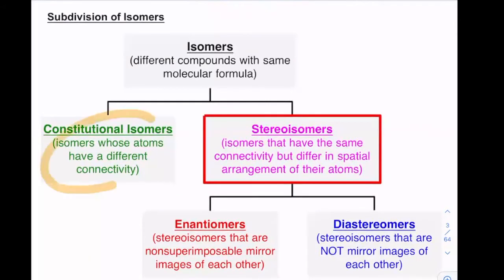So if we get a little deeper into the specifics, here we have our constitutional isomers, but then under the term stereoisomer, we have enantiomer and diastereomer. Those are the two things that we're going to talk about in this chapter. For a quick definition, an enantiomer is a stereoisomer that is non-superimposable on its mirror image, and enantiomers are often also referred to as being chiral compounds. Diastereomers, on the other hand, are stereoisomers of each other. That means they are not the same compound, but they are also not mirror images. And we'll get into the details of that as we move forward in this chapter.